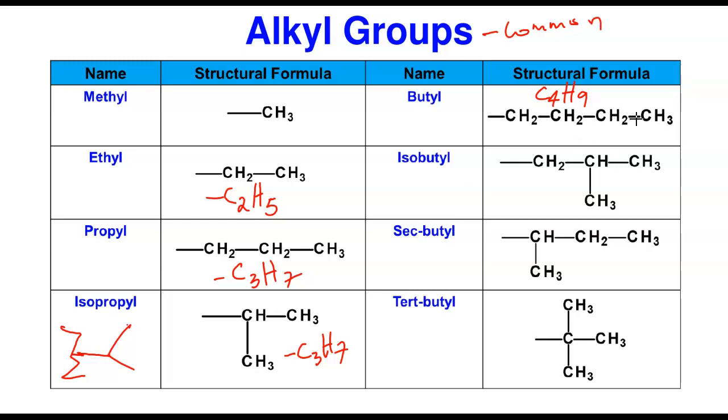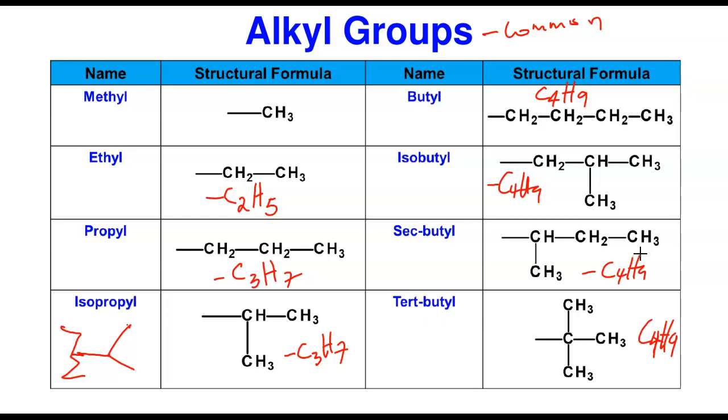Now, to form the isobutyl, what do you do? You break out this point and attach it at the second carbon. It becomes isobutyl. All of them have the same formula. Remember, it's still C4H9 for all of them. Isobutyl means breaking one of these and attaching it at this point gives you this. And if you count again, 1, 2, 3, 4 is 4 carbons. Now what about sec-butyl? Sec-butyl means breaking one off and putting it in the first carbon here. That gives us sec-butyl.